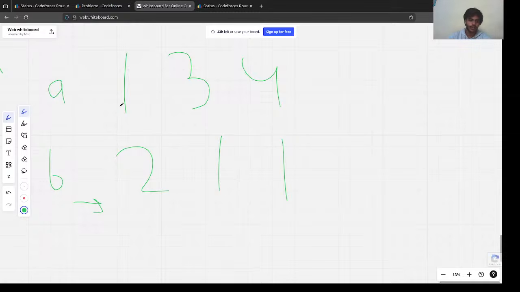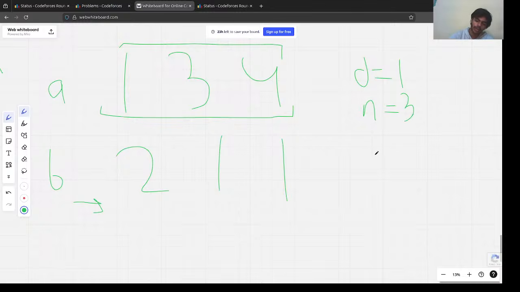And these are our swords that we have. Let's say we choose the difficulty equal to 1. If we choose this difficulty, how many swords do we have? We have 3 swords. Why do these swords matter?